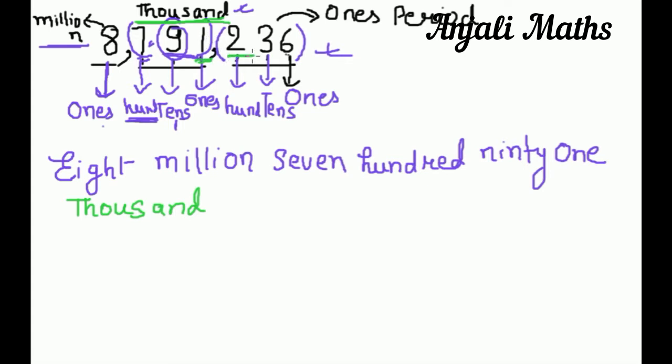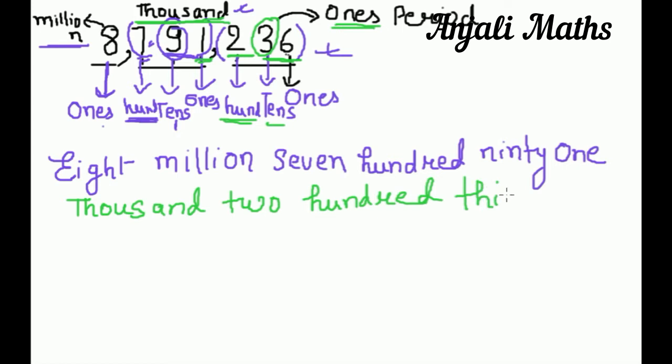Now come to 2. A new period has started. 2 is at the 100 place. So we will write 200. 3 is at the tens place. So we will write this 36. Here is our number in words.